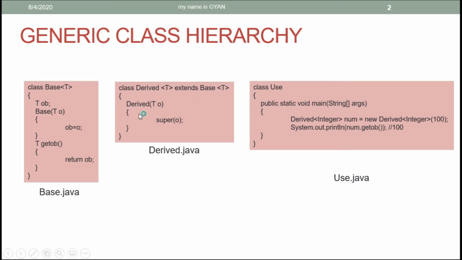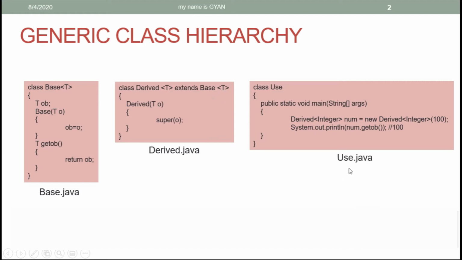What the class drive is doing in its parameterized constructor is just calling the superclass constructor, meaning the base class constructor. So this type parameter is only used to call the base class constructor. Otherwise, the class drive is not using the type T anywhere in this code. The type parameter after the name of the derived class is for the class derived, while the type parameter after the name of the base class is for the class base.